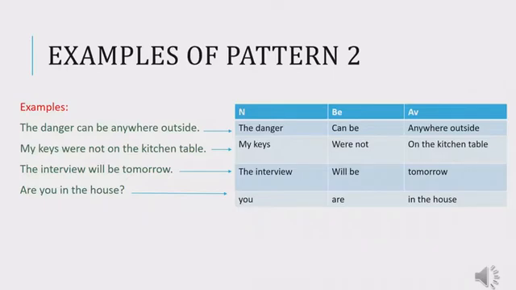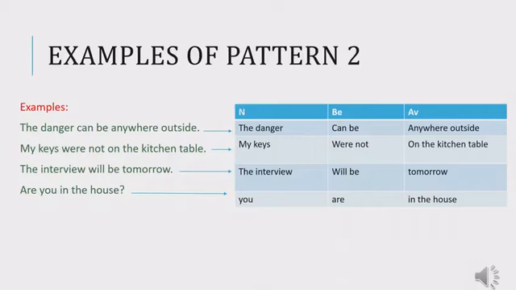My keys were not on the kitchen table. The verb is were not, which is a verb to be. It doesn't matter whether it is in its affirmative form, in its negative form, or in its question form. We can elicit the pattern of the sentence in all of these forms.